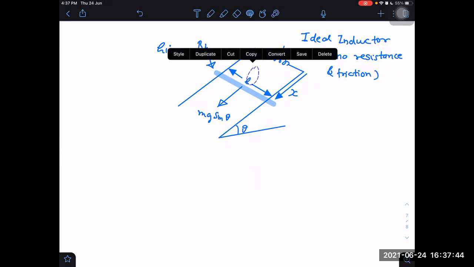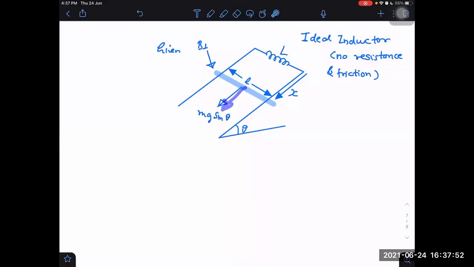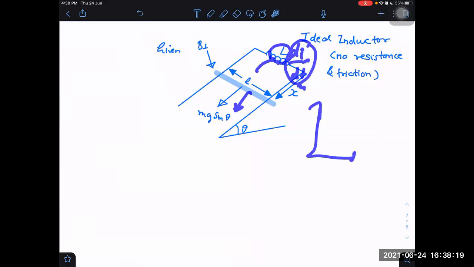Let us say the EMF is constant. I am assuming EMF to be constant. If EMF is constant, then L into di by dt will be constant, right or not? If it is constant, then energy stored in the inductor will keep on increasing.